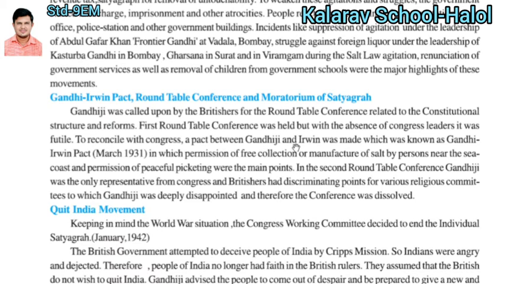To reconcile with the Congress, a pact between Gandhiji and Irwin was made, which was known as the Gandhi-Irwin Pact. This question will be asked in the exam: which pact is known as the Gandhi-Irwin Pact, and when was it held? It was in 1931. Under this pact, permission was given for the free collection and manufacture of salt by persons living near the sea coast.